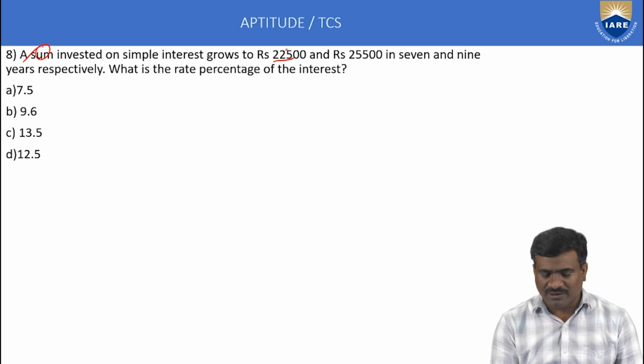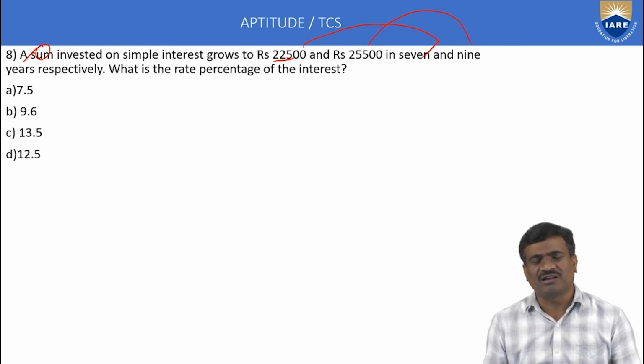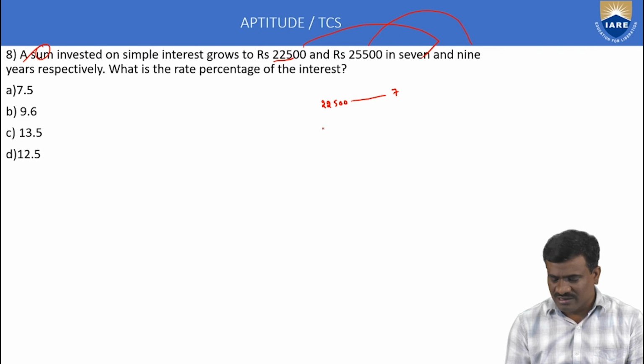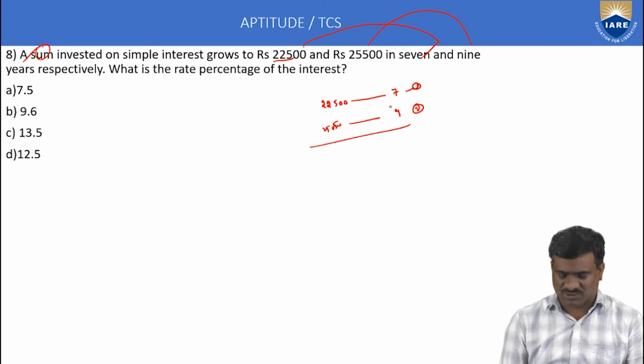Amount 22,500 in 7 years, 25,500 in 9 years. Find the rate of interest per annum. First method: 22,500 in 7 years, 25,500 in 9 years. Simply take equation 2 minus 1.